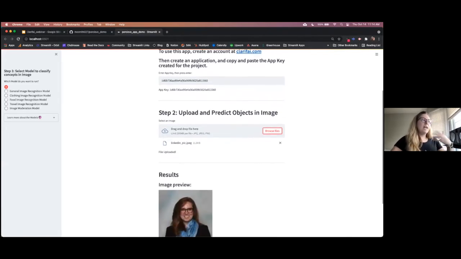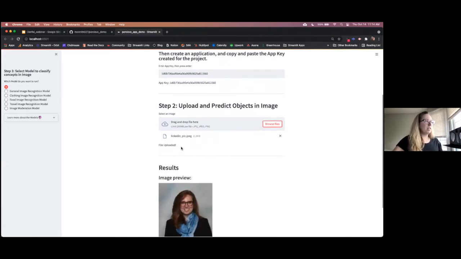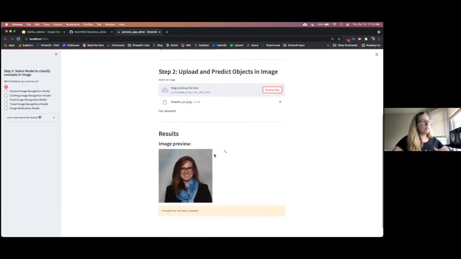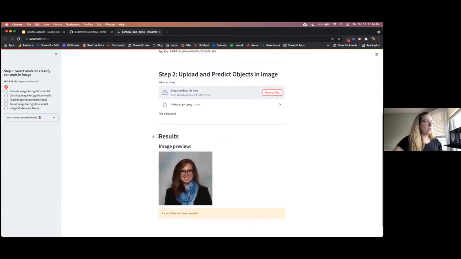So now that we have uploaded a file, we see that the file is uploaded. And it brings us into the last step of the app, which is starting to display some of those results. You can see an image preview here. Notice a model has not been selected yet, so we get a little box here notifying us of that. And we see that step 3 has popped up in our sidebar, where we can actually select one of these models.